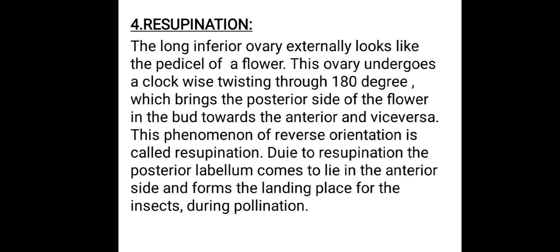Here flowers are epigynous, so the ovary position is inferior. Here this inferior ovary undergoes some twisting. In what manner does this twisting occur? Here the flower shows 180 degrees angle twisting which occurs in a clockwise manner. As a result, the petal which is present on the posterior side moves to the anterior side and vice versa.